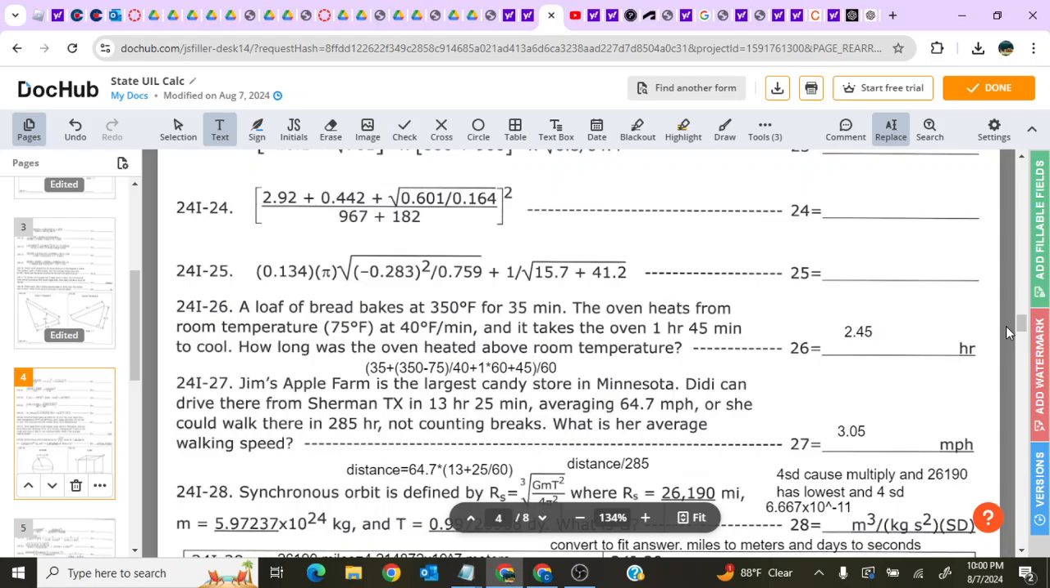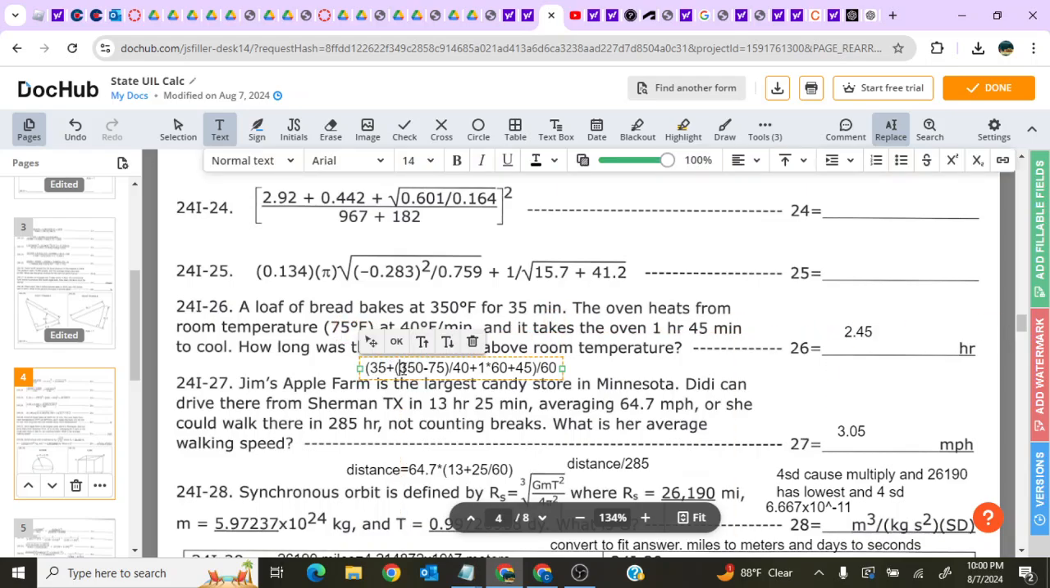So yeah, we got to add up all these times together to see how long it's heated above room temperature. So 35 minutes to start, and then the amount of time it spends heating. Well, it heats from 75 degrees to 350 degrees. That's a change of 275 degrees happening at 40 Fahrenheit per minute. So divide by 40 to get the amount of time it takes. And then you have to add the time it takes the oven to cool, 1 hour, 45 minutes. And then this is the answer in minutes, so you need to divide by 60 to convert back to hours.